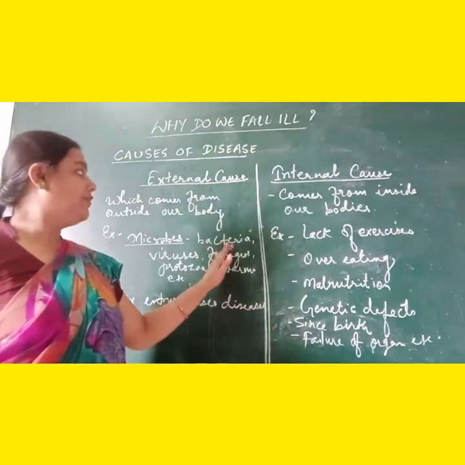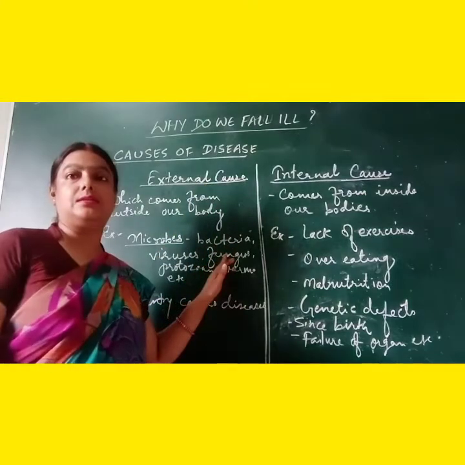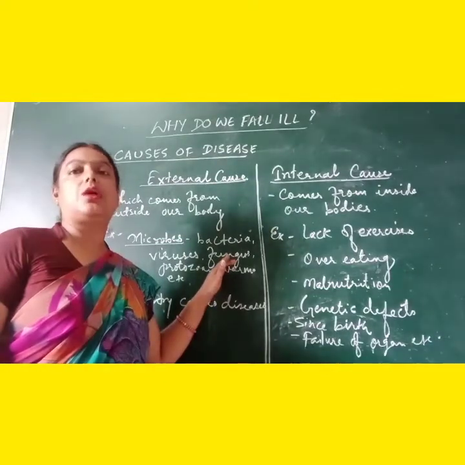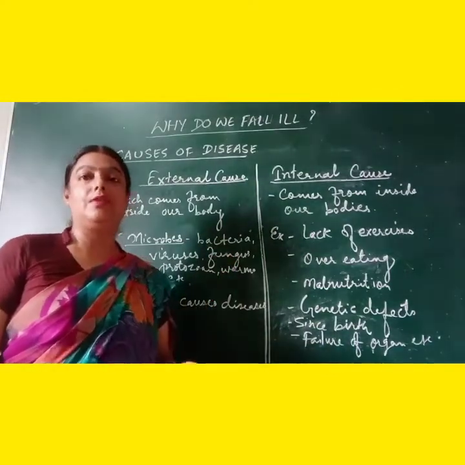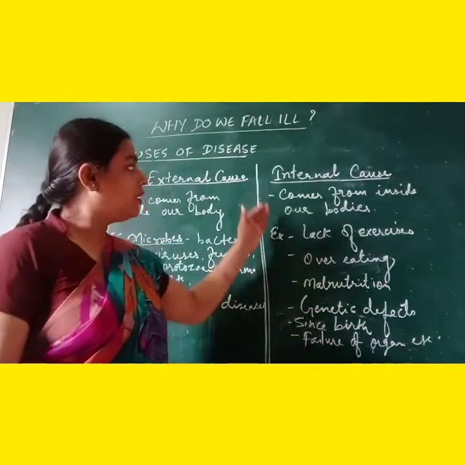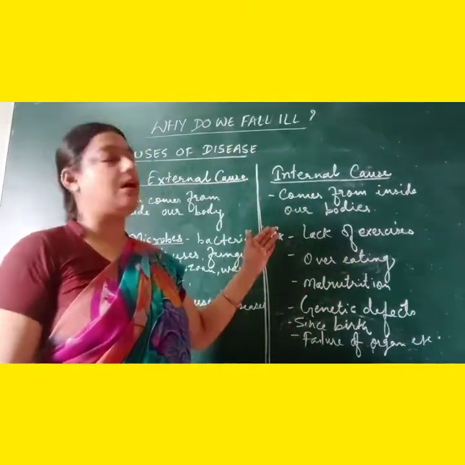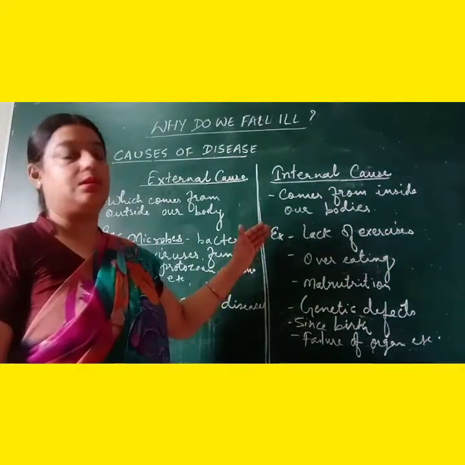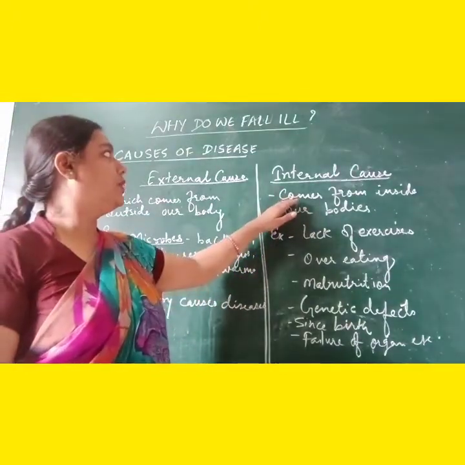We all know that different types of microorganisms or pathogens cause different diseases in our body. Now let's see about the internal cause. We can have a lot of examples of internal causes. First of all, let's see what internal causes are.